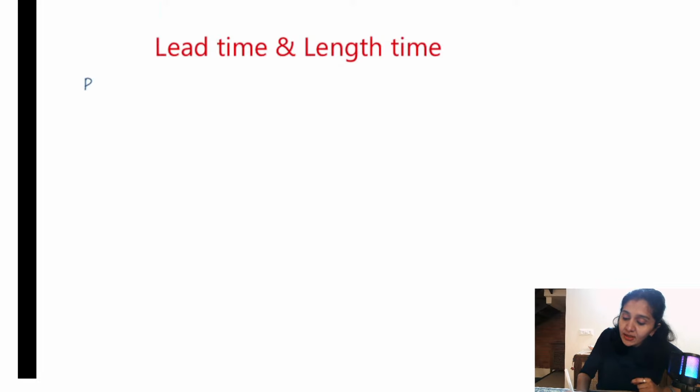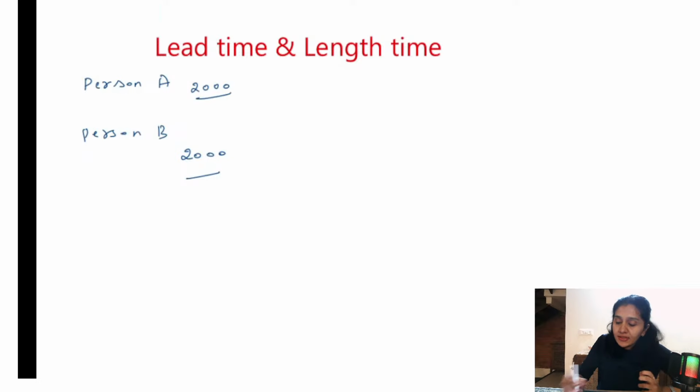So let us say there are two persons, person A and person B. Both of them will develop the same cancer, cancer X, in the year 2000. Person A is very conscious, health literate.